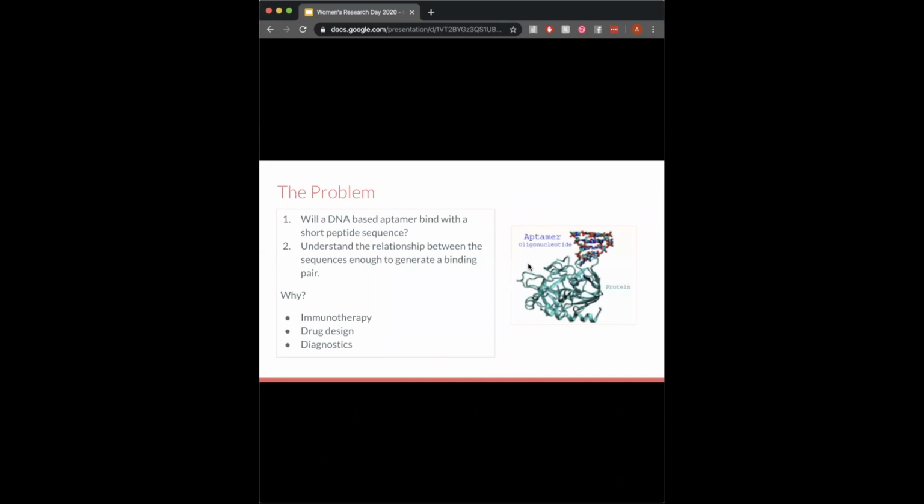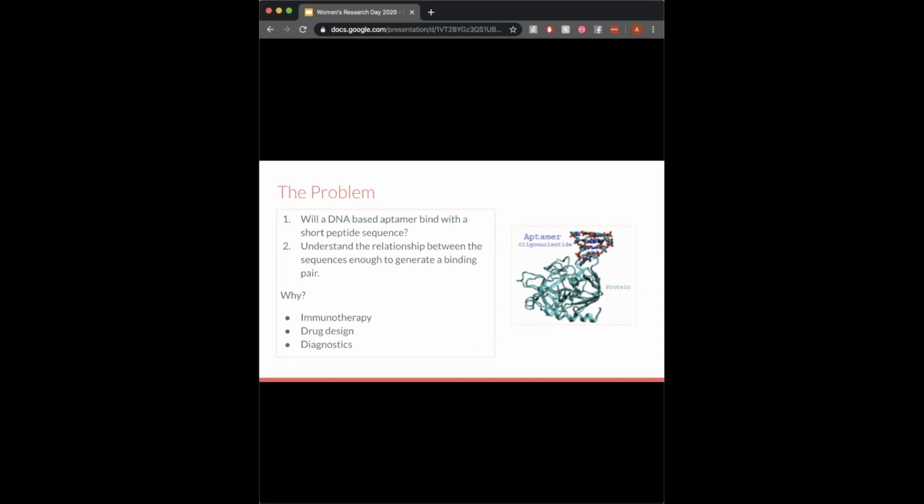You can see in the diagram on the right that the protein sequence is long enough so that it has a 2D and 3D structure. However, the peptides in our problem are relatively short sequences, so we only need to look at the primary structure, which is the actual amino acid sequence. We want to understand the relationship between the amino acid sequence of the peptide and the aptamer sequence enough so that we can generate a binding pair. What that means is that given an aptamer, we want to be able to generate a peptide sequence that will bind with it. And given a peptide, we can generate a binding aptamer.